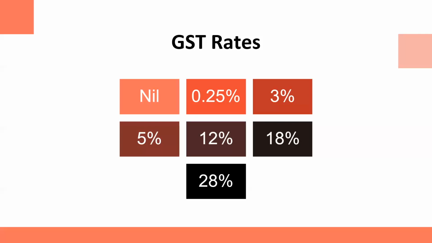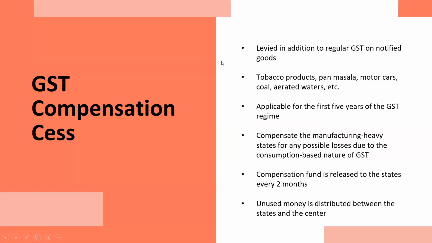After GST rate, next is GST compensation cess. Now, cess is something which is levied on the pricing of the goods in addition to the regular GST. And this is levied on the notified goods only. Government has given the list of goods. On these kind of goods only, GST compensation cess is generally levied. And these goods are mostly belonging to the luxury and demerit categories, such as tobacco products, pan masala, motor cars, coal, aerated waters, etc. So on these type of goods, GST compensation cess is generally levied upon.